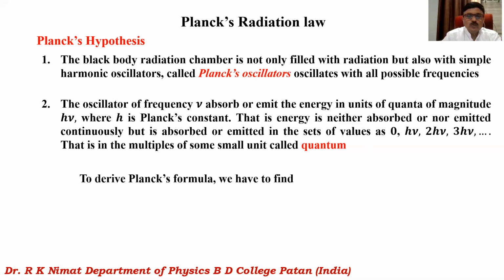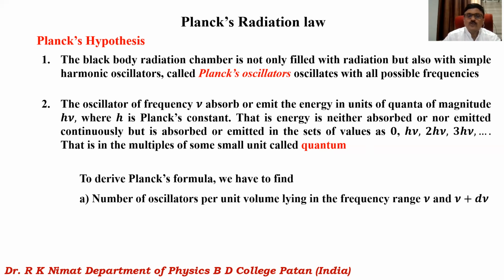Now, in order to derive Planck's formula, what do we have to find? First of all, we have to find the number of oscillators per unit volume, and these oscillators should lie in the frequency range between nu and nu plus d nu.